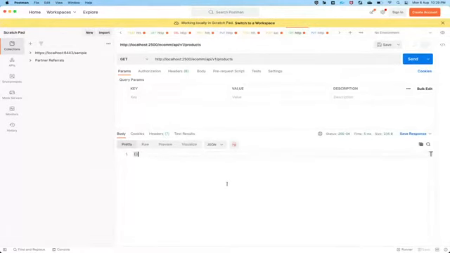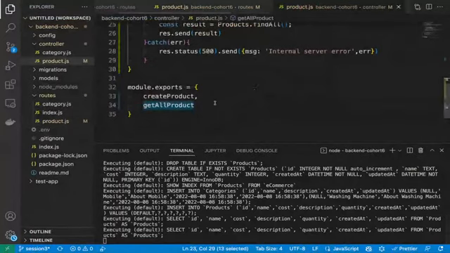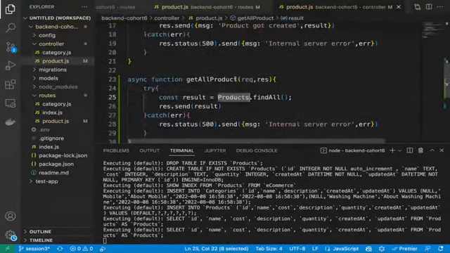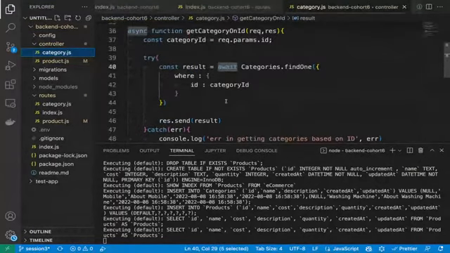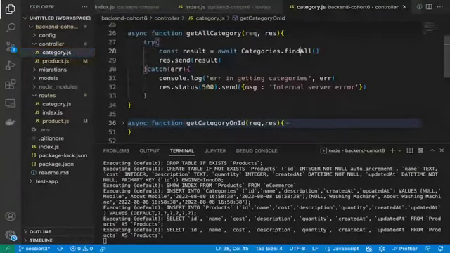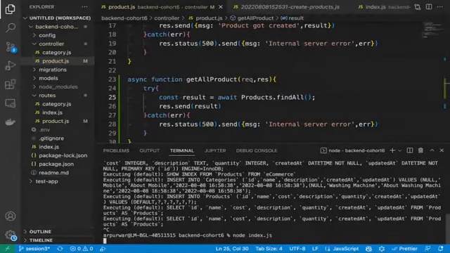Why is that? Let's try to see our controller logic. Might be some problem there. So products dot find all. Is it the wrong way to write find all? Find one. No, we are writing correctly. Oh, await. Oh, we missed the await. Ah, that was a very small thing which we missed.